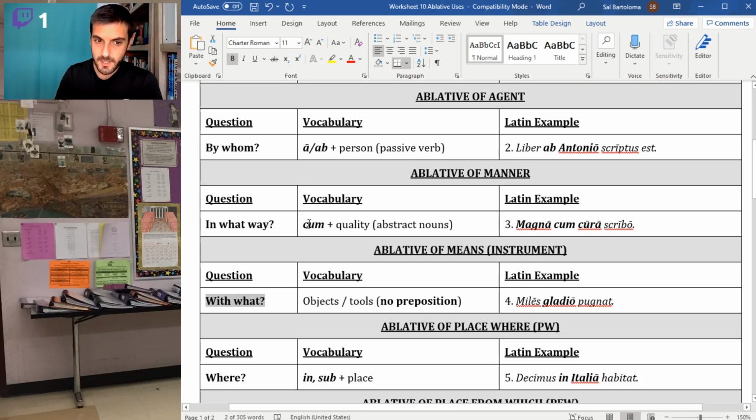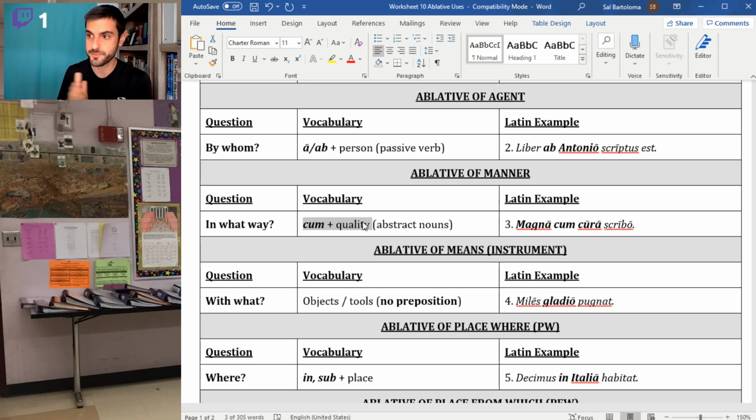Manner is, I won't say always, but most of the time, with the word cum. And it will be cum and then the quality that describes the way you do something. So abstract nouns. I do it with speed, with skill, with difficulty, with care, with strength, with courage.